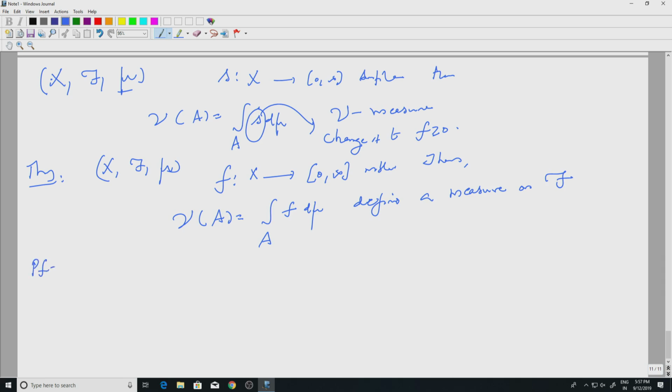So we have of course seen this for simple functions, we just need to do it for all positive measurable functions. So the first property is of course always trivial, nu of the empty set is 0, because mu of the set phi is 0, and so if you integrate over a set of measure 0 you will get 0. This was one of the properties we looked at earlier. The second one is the countable additivity.